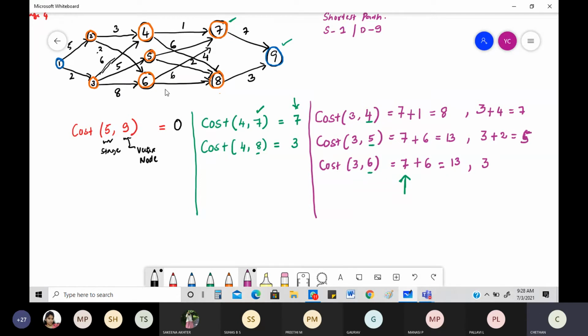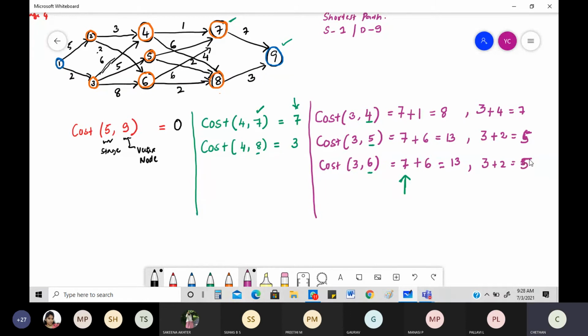See, from 6. Okay, from 6 to where? To where you need to understand, be very careful here, from 6 to 8. I have not written this count, right? See, this is again 2. 6 to 8. Okay, what is the cost we have? 2. So 3 plus 2 equal to 5. Okay, you got everything now.